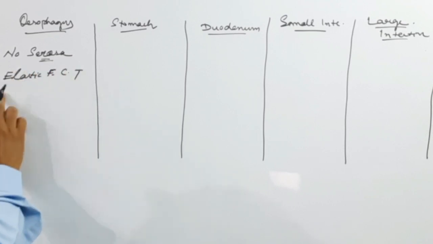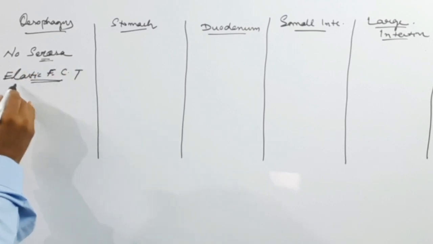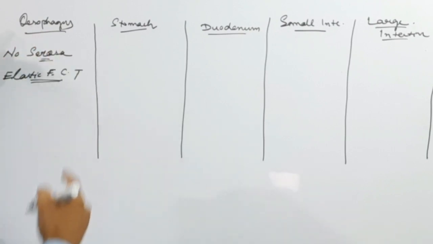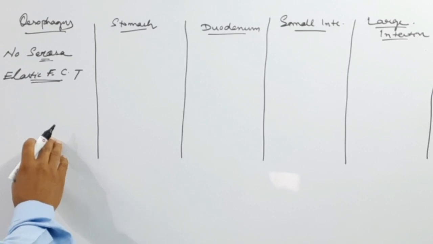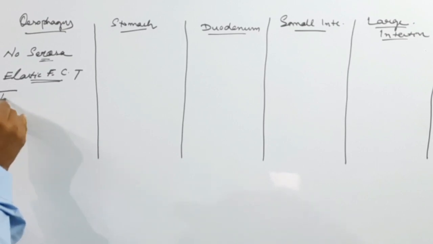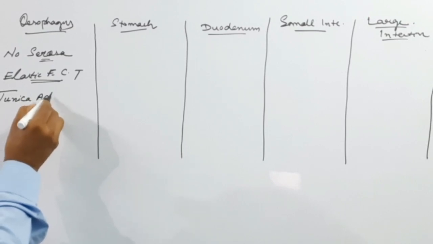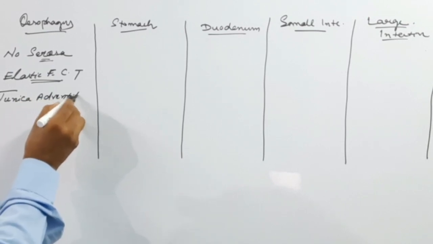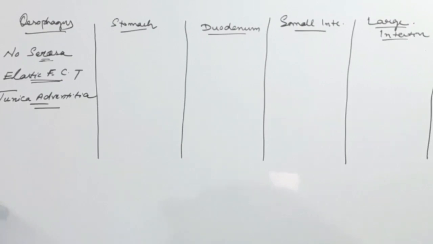connective tissue, and such elastic fibrous connective tissue, which is present outside of the esophagus, is known as the tunica adventitia. So this is known as the tunica adventitia. This is very important. In the esophagus there is no serosa but tunica adventitia is present.